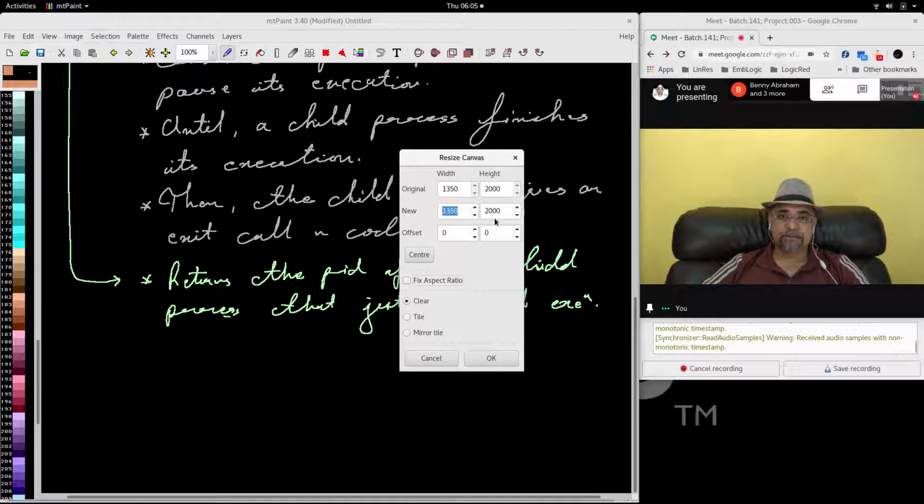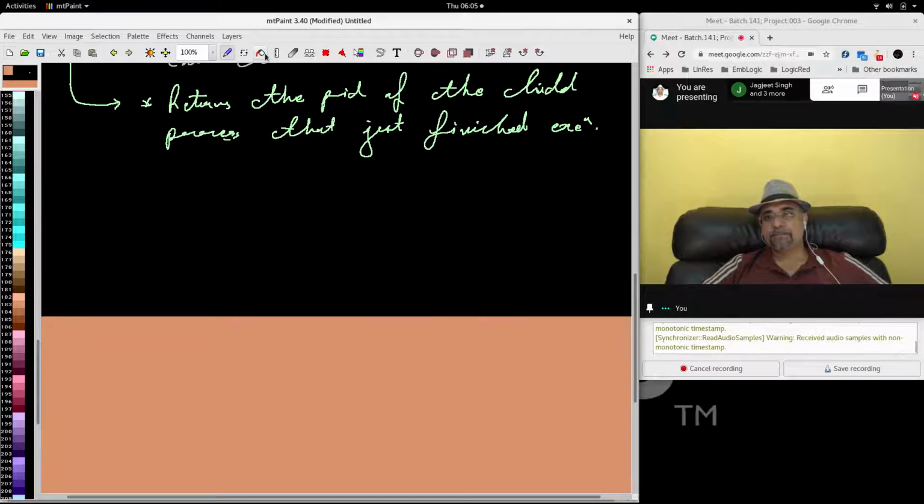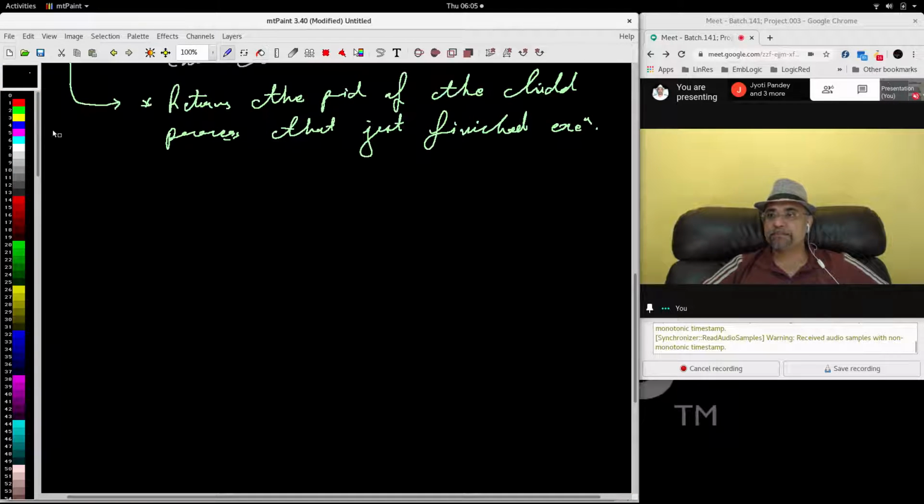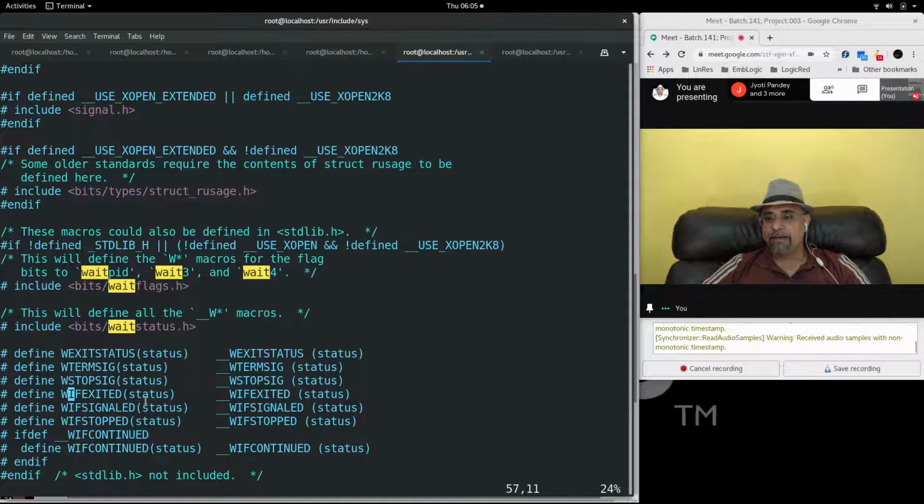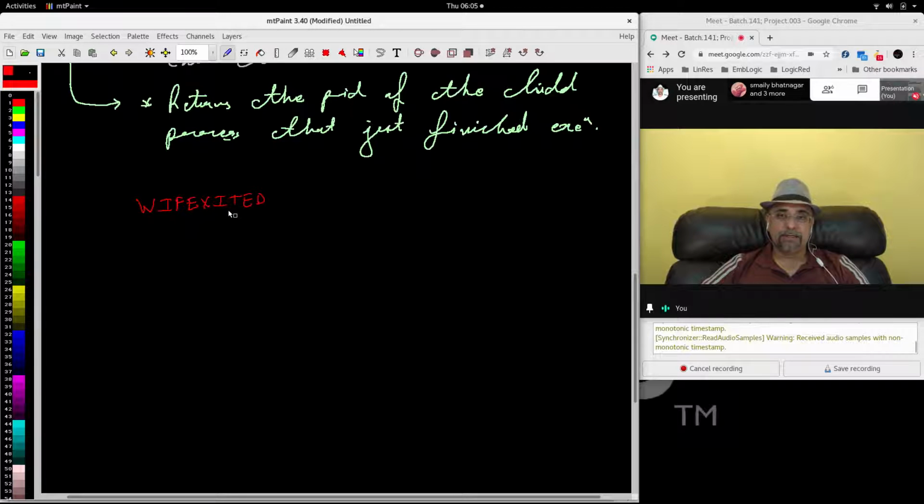So let us see what to do. So the macro is WIF exited. The WIF exited macro works like this. WIF exited macro will take status, that is a reference to the exit code.